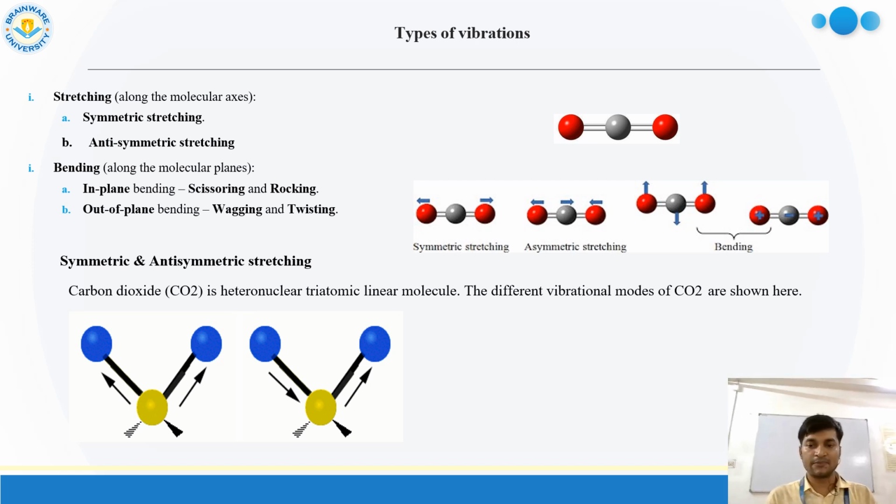I am giving one example. See, if this is my hand, this is bonded. So when this is the bonded atom, this is carbon and these are two oxygens. Symmetric stretching means both go out, go in, go out, go in. In anti-symmetric stretching, one goes out while the other comes in, then it goes out and the other comes in. Both of these have different energies associated with them.